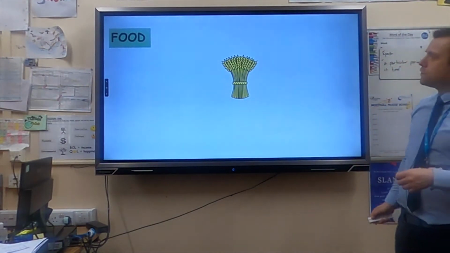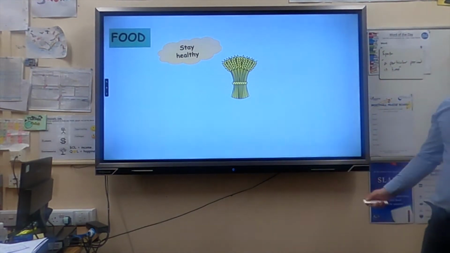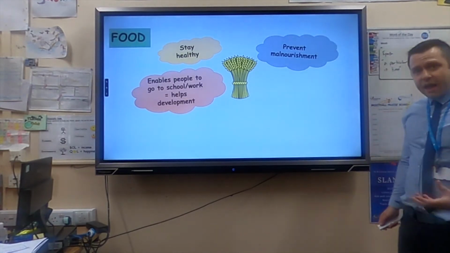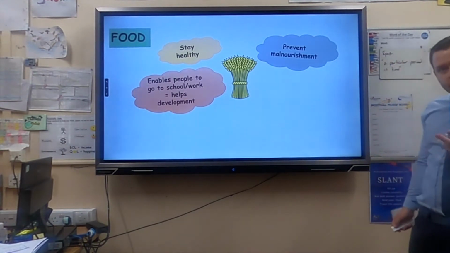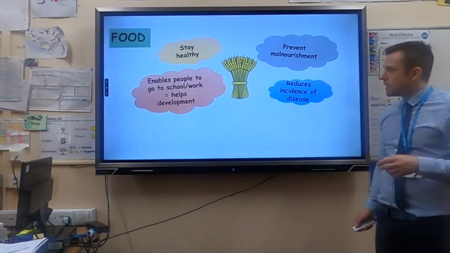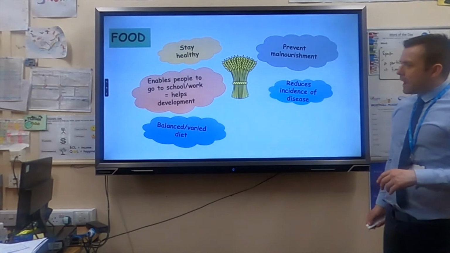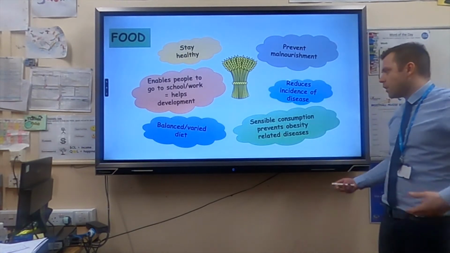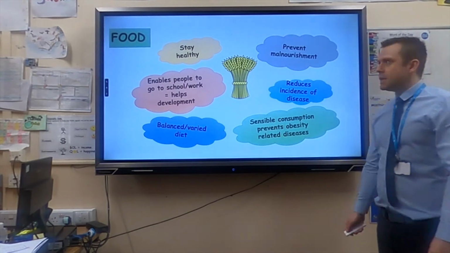So first, why is food important? You need food to stay healthy, prevent malnourishment, it gives you energy to go to school, to go to work, it helps you develop, reduces incidence and how often you get disease. You need a balanced and varied diet, and you need to eat it sensibly, because if not, you can become ill from eating too much food.